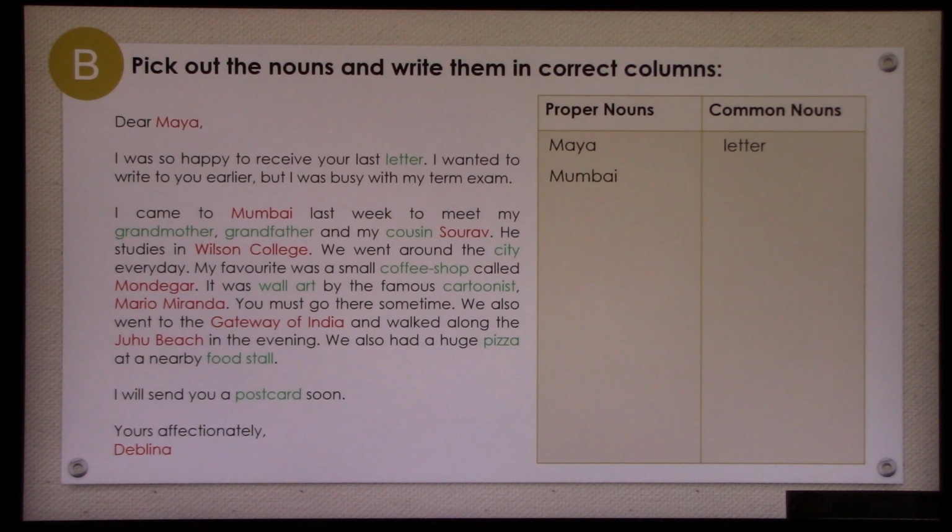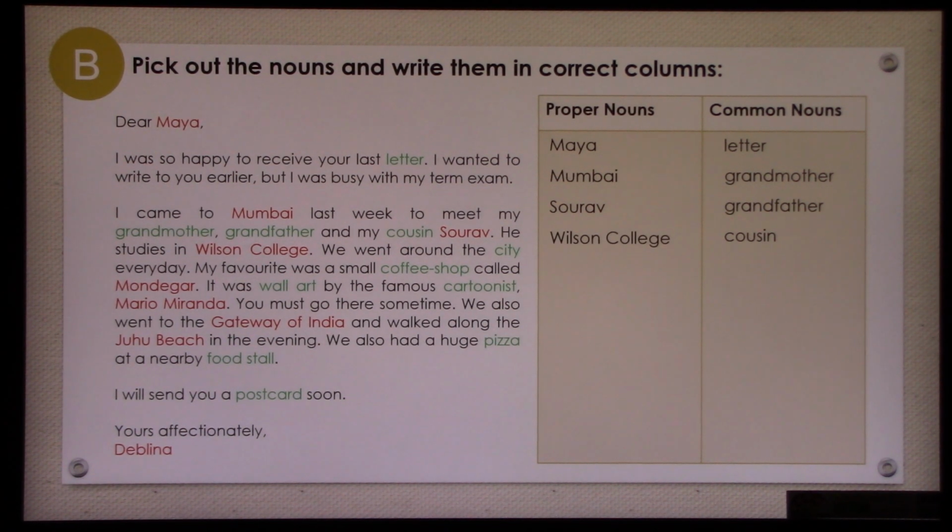I came to Mumbai last week to meet my grandmother, grandfather and my cousin Saurav. Children, see, Saurav is the name of the person, but cousin is a common noun because cousin has no name, but Saurav is the name, so it falls in the proper noun column, right? Different categories. Let us continue. He studies in Wilson College, that is the name of the college. We went around the city every day. My favorite was a small coffee shop called Mondegger.